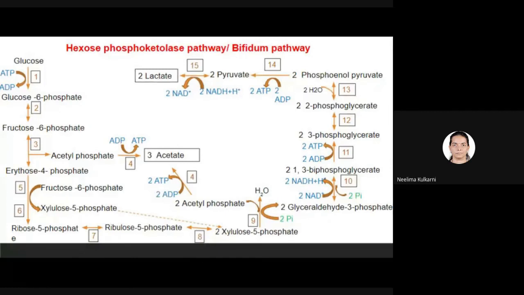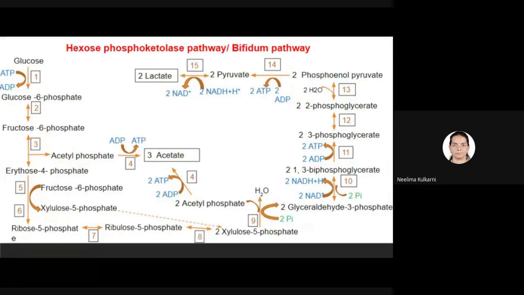So if bacteria are degrading proteins, we have seen when we studied amino acids. When we studied TCA cycle as an amphibolic pathway, I discussed the entry of various amino acids in TCA cycle and glycolysis.